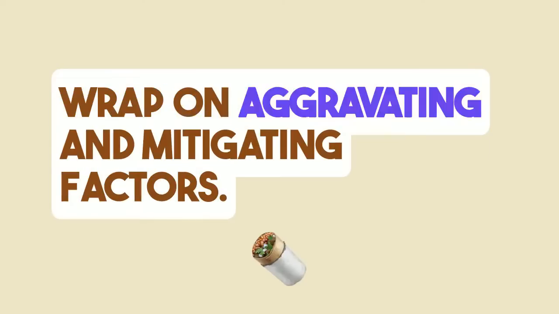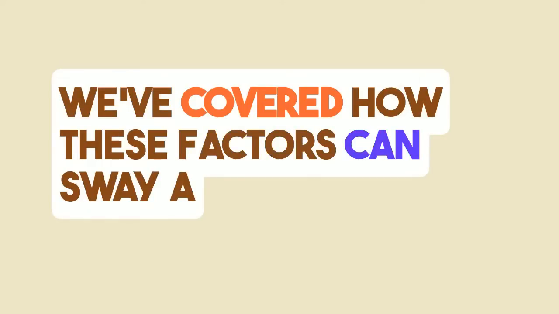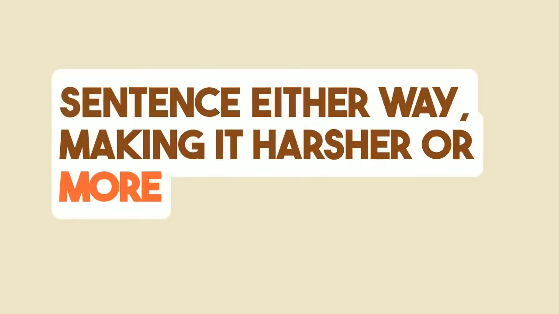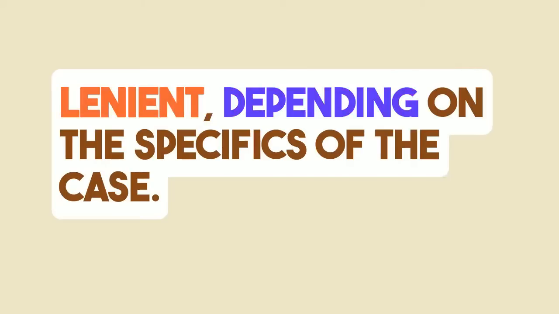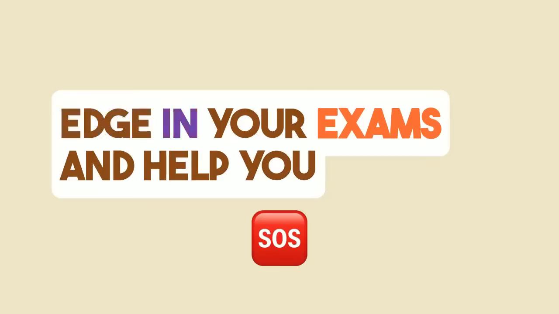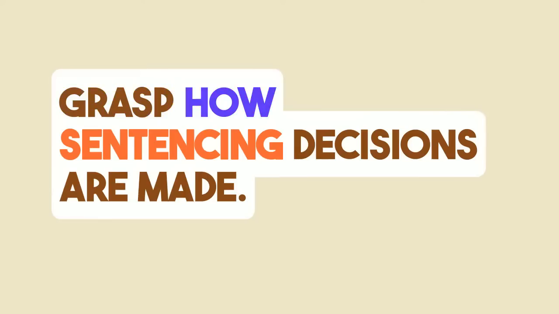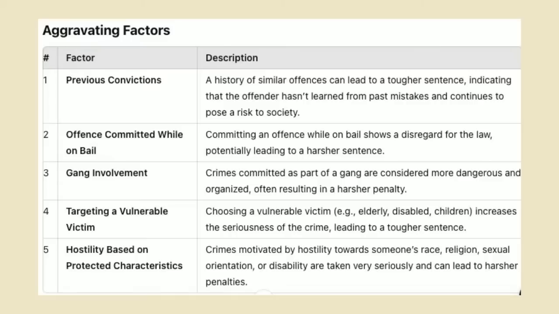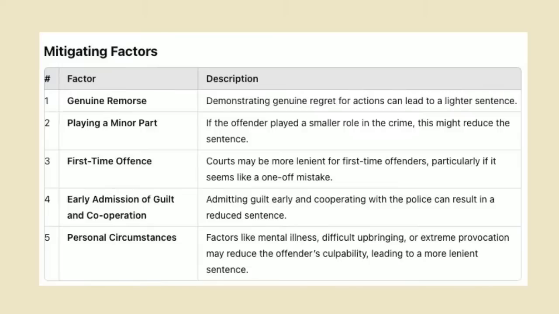And that's a wrap on aggravating and mitigating factors. We've covered how these factors can sway a sentence either way, making it harsher or more lenient depending on the specifics of the case. Understanding these can give you a major edge in your exams and help you grasp how sentencing decisions are made. Here is a summary table with everything we have covered in this video, but keep in mind that this is not an exhaustive list of aggravating and mitigating factors. They are just some key examples, but magistrates and judges may be able to consider other circumstances.